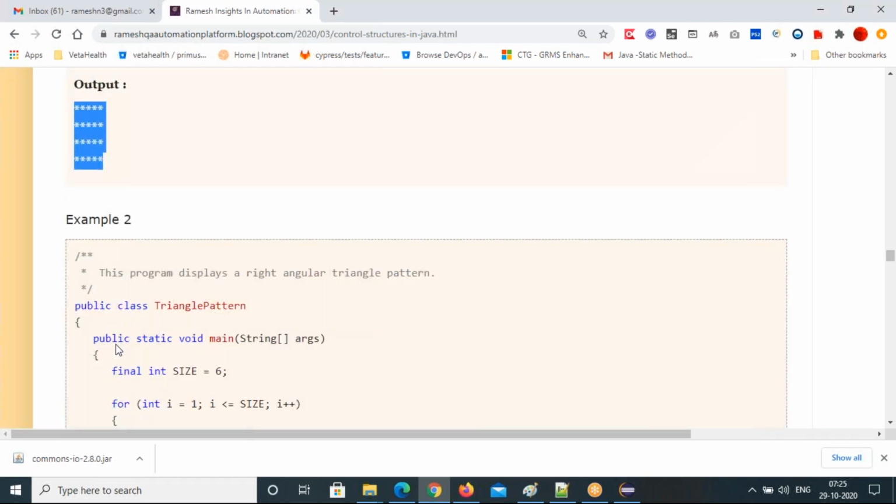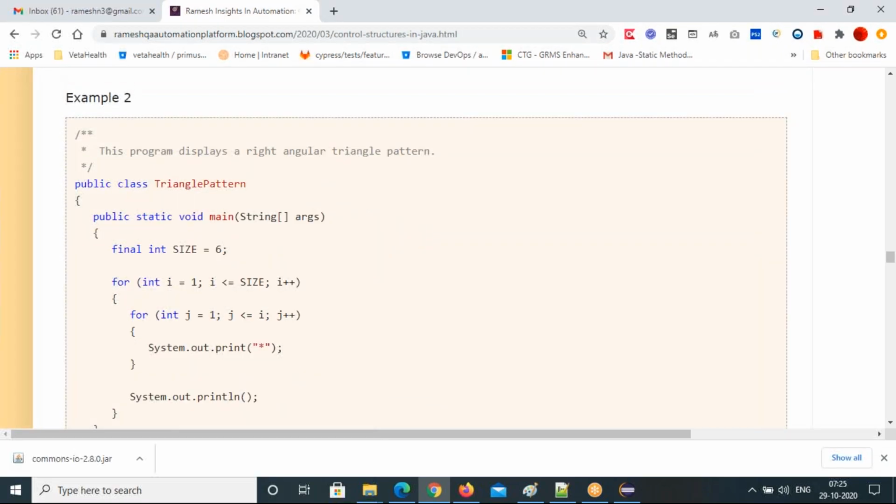Right? And any questions here? Even triangle pattern also you can print with this inner for loop.